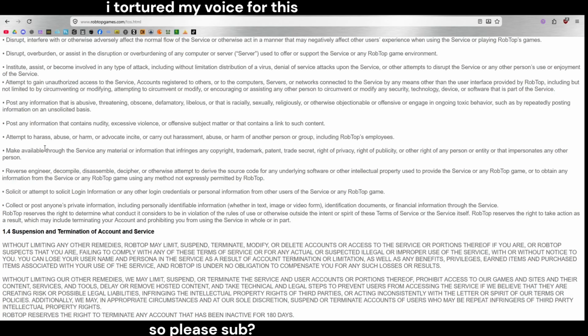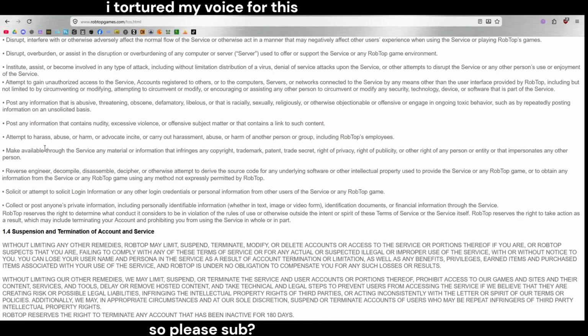Reverse engineer, decompile, disassemble, decipher, or otherwise attempt to arrive at the source code for any underlying software or other intellectual property used to provide the service or any RobTop game, or to obtain any information from the service or any RobTop game using any method not expressly permitted by RobTop. Solicit or attempt to solicit login information or any other login credentials or personal information from other users of the service or any RobTop game. Collect and post anyone's private information, including personally identifiable information, whether in text, image, or video form, identification documents, or financial information, for the service.